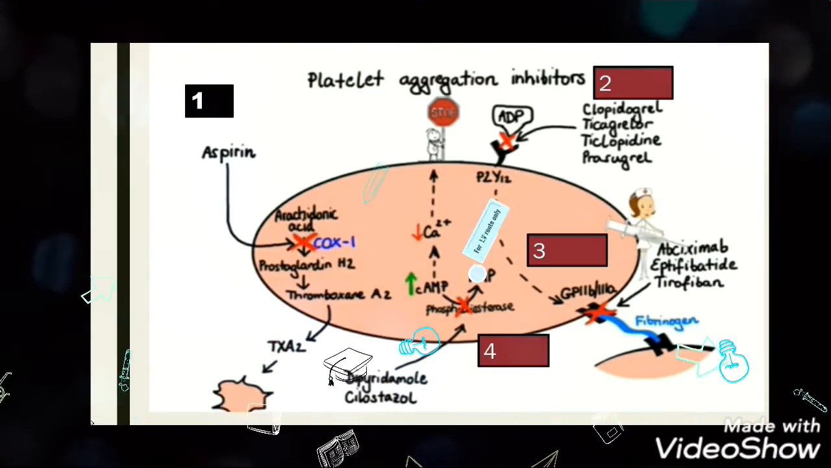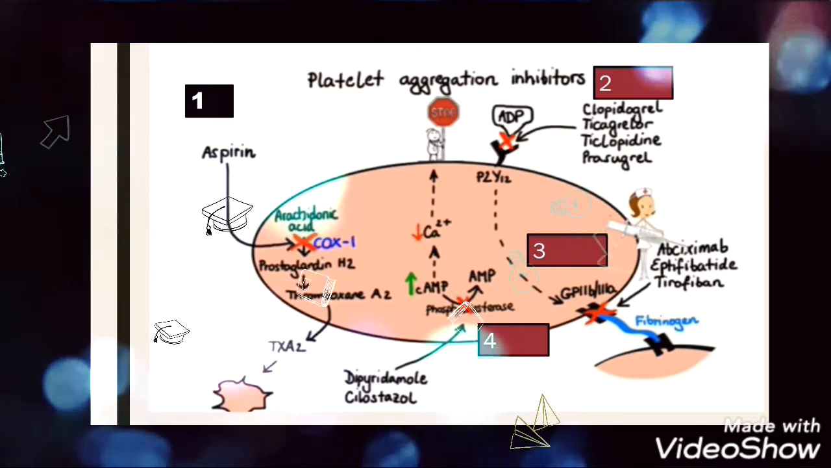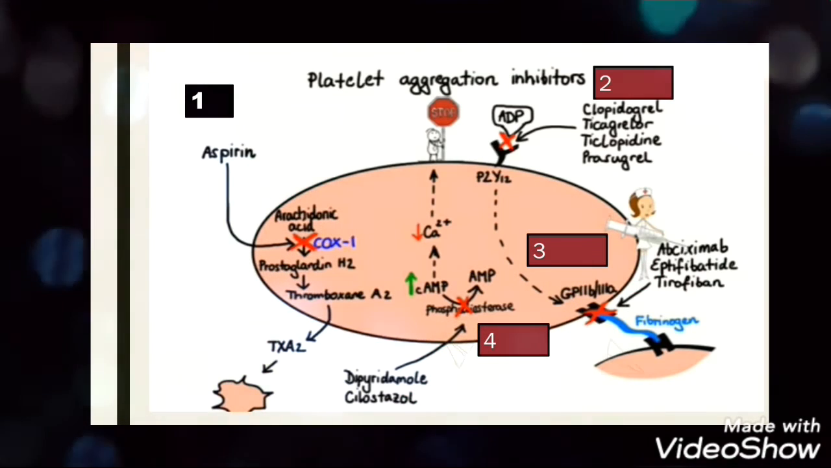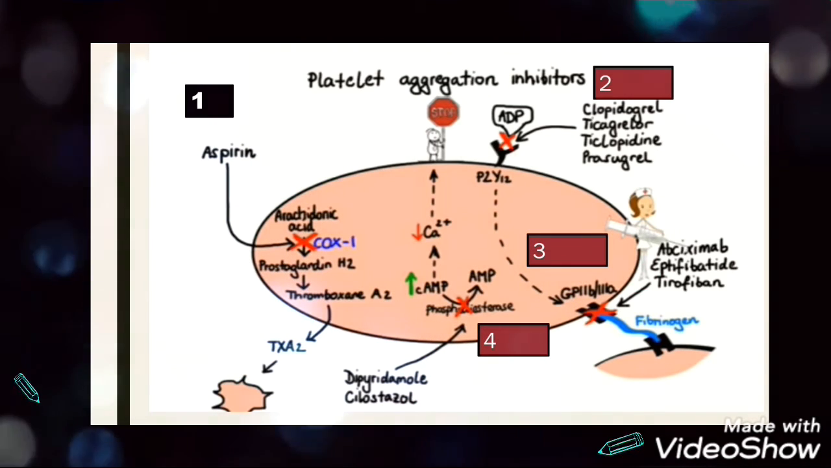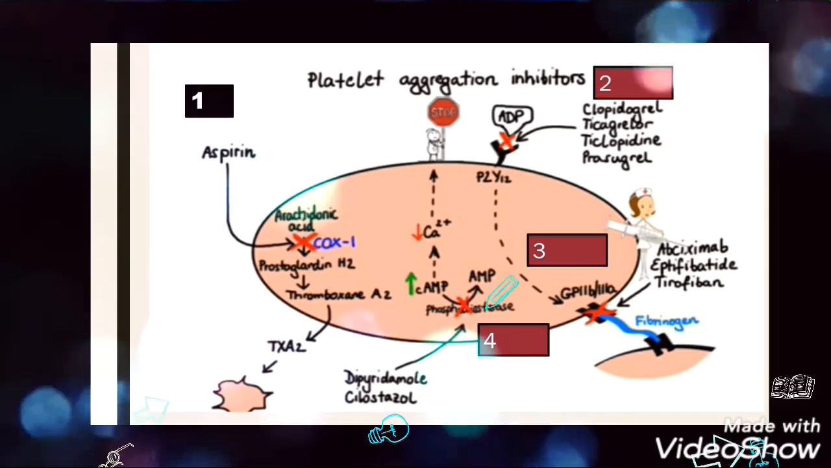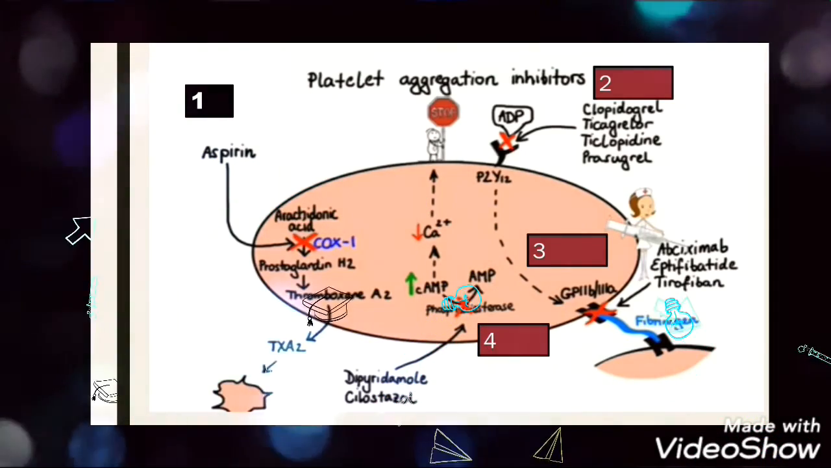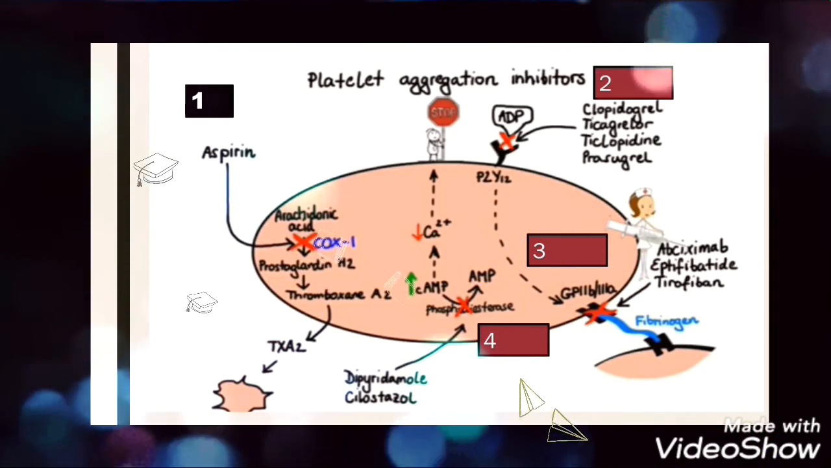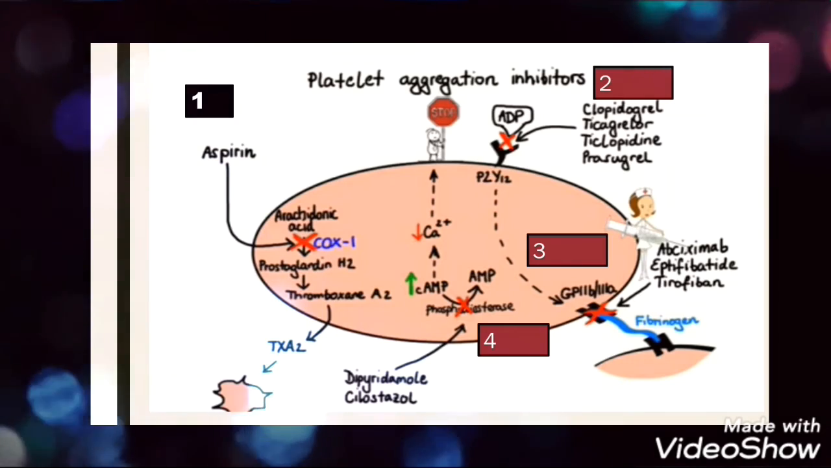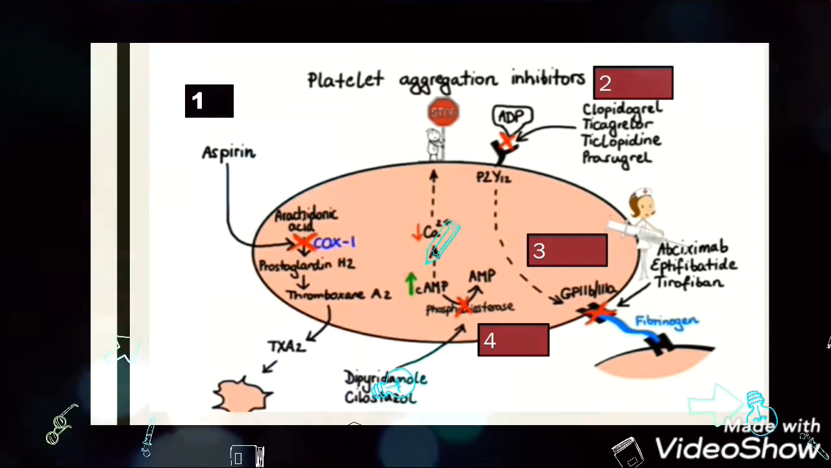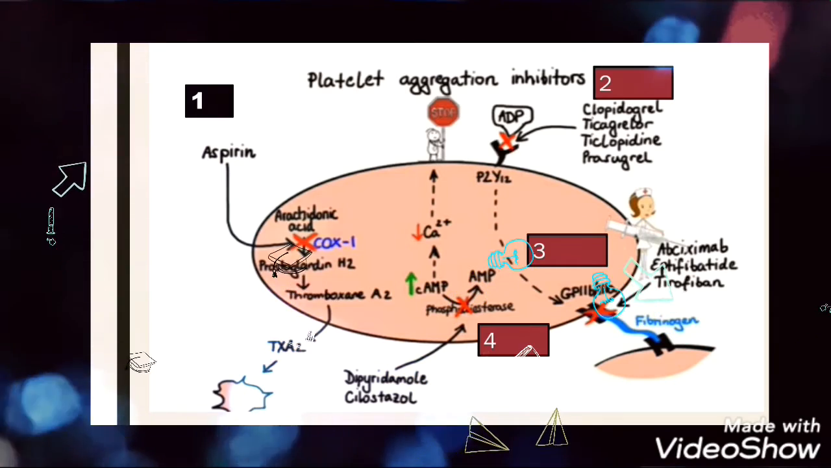tirofiban. Next, phosphodiesterase enzyme. Whenever phosphodiesterase enzyme is released from the cell, it activates the cyclic AMP. Cyclic AMP increases the release of calcium, and calcium causes the vasoconstriction. Now, the drugs which inhibit the phosphodiesterase enzyme are dipyridamole and cilostazol.